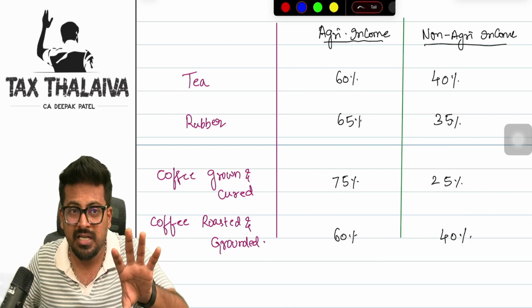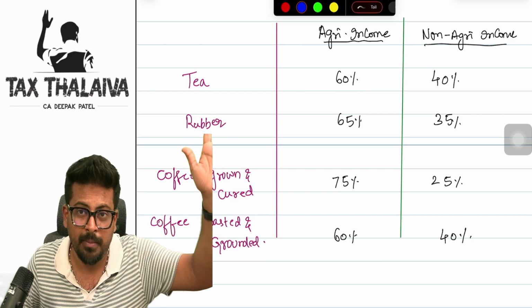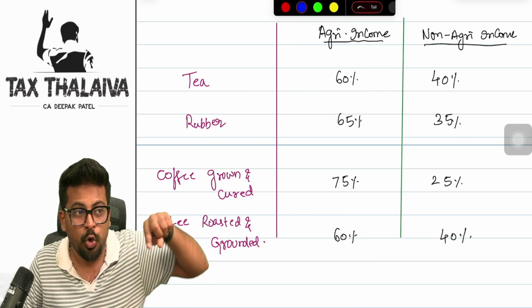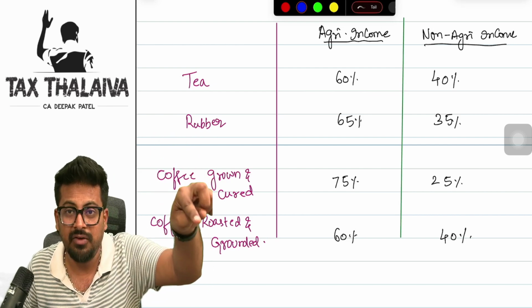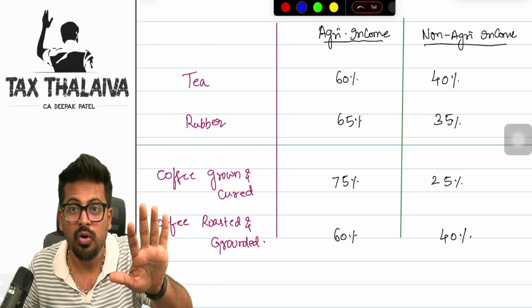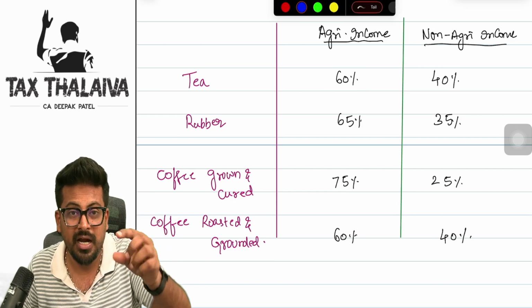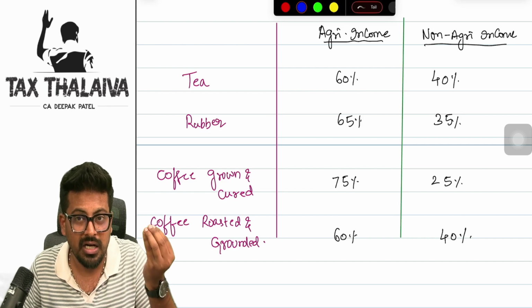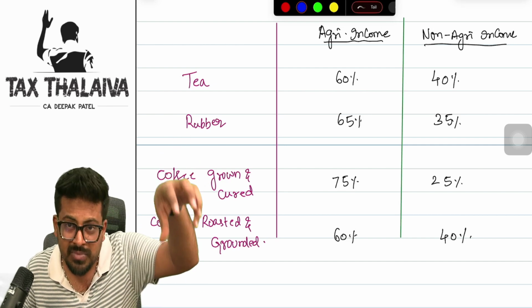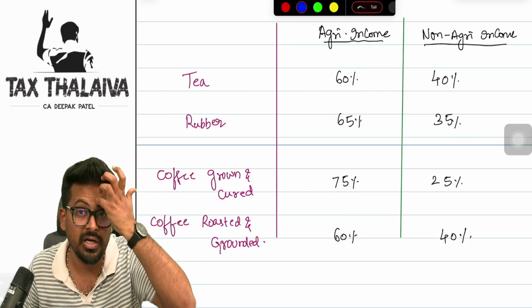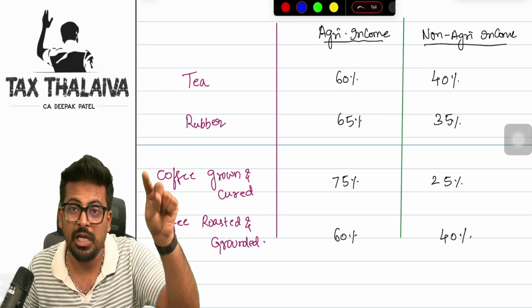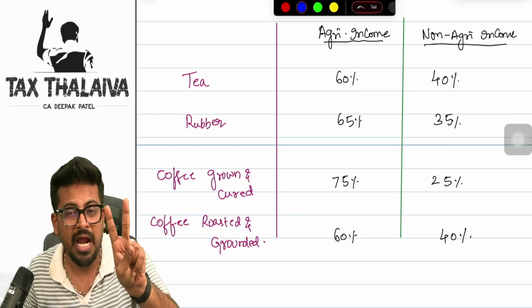Have you ever seen tea leaves as they are sold in the market? A customer buying it, going home, converting the tea leaf into tea powder? No. What is being sold in the market? Tea powder. How is the tea powder made? First, that farmer will grow the tea leaves. Then he will himself convert, or he will give to someone to convert, those tea leaves into tea powder. That is where two activities are happening.